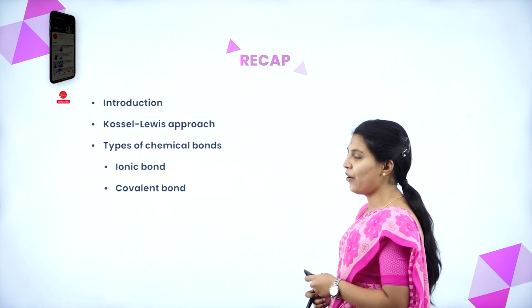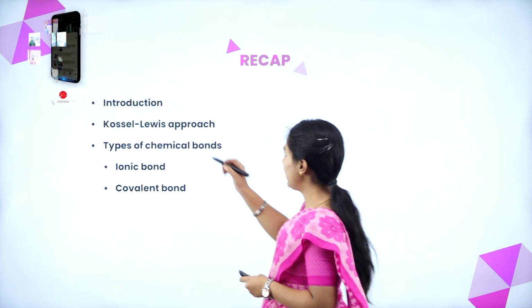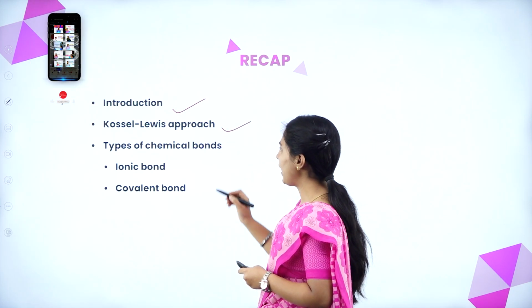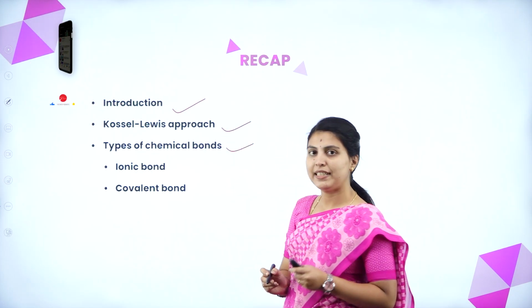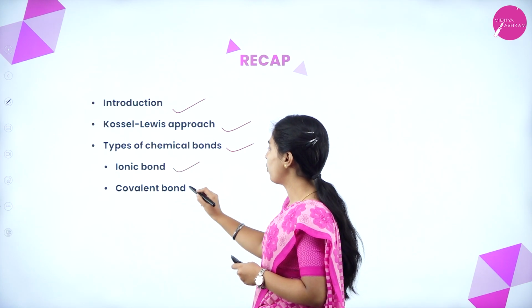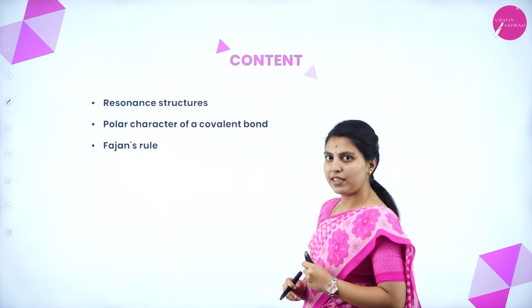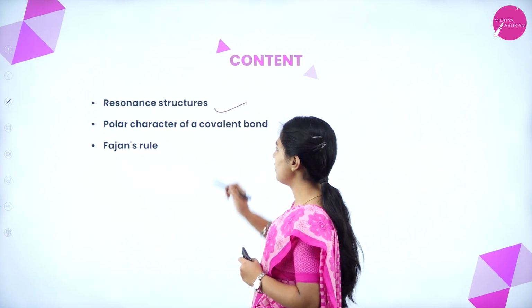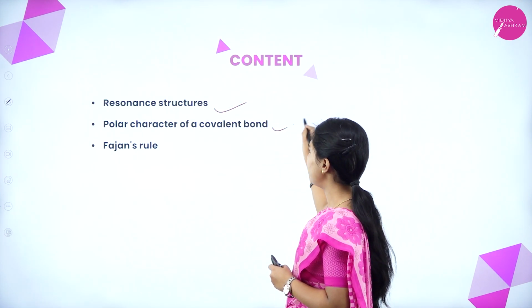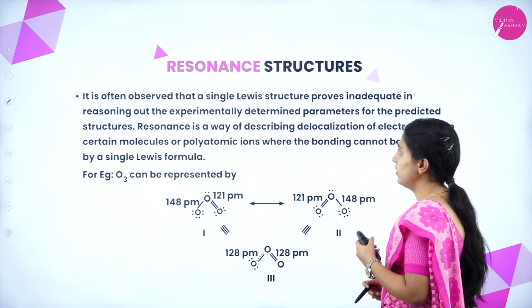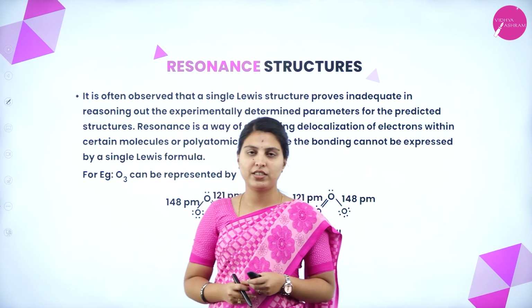In the last class, we discussed the introduction of chemical bonding, the Kossel-Lewis approach, and the types of chemical bonds. In that, ionic and covalent bonds we have discussed. So today we are discussing resonance structures, the polar character of a covalent bond, and some of the points in Fajan's rule. This is resonance structures.